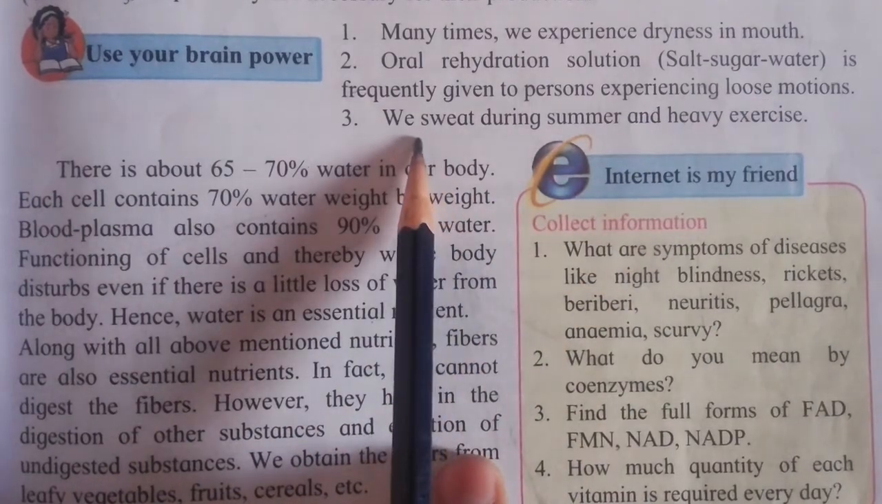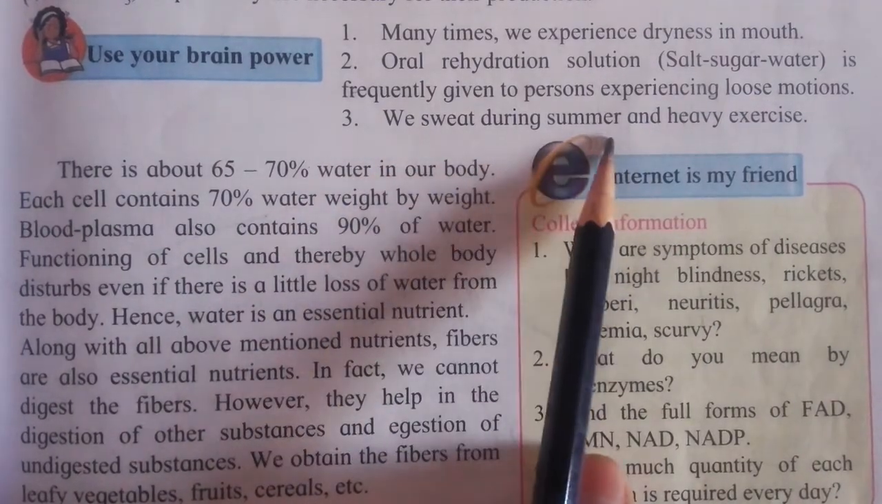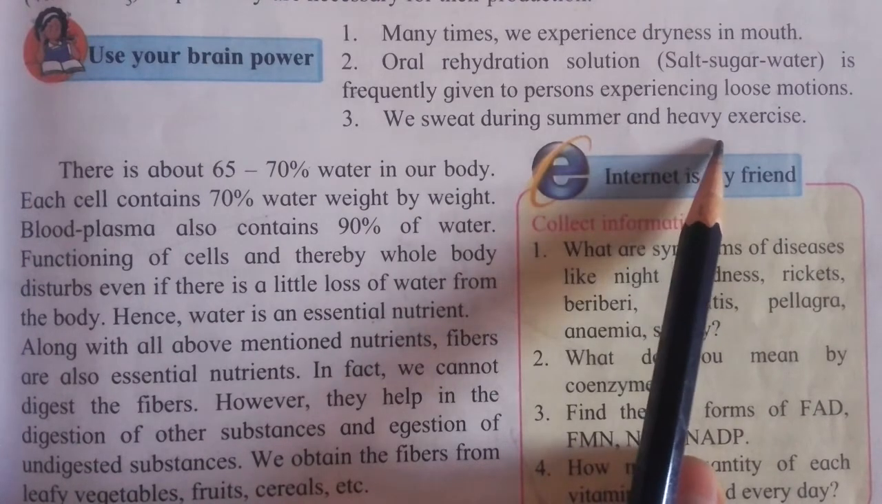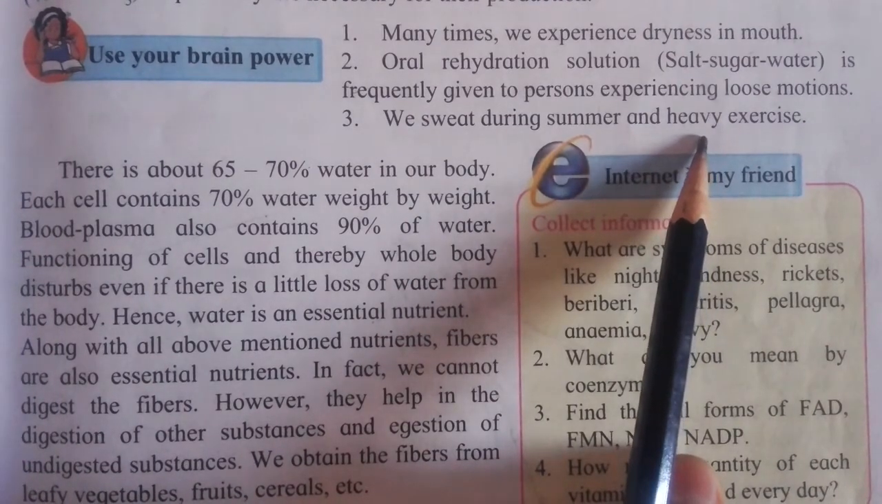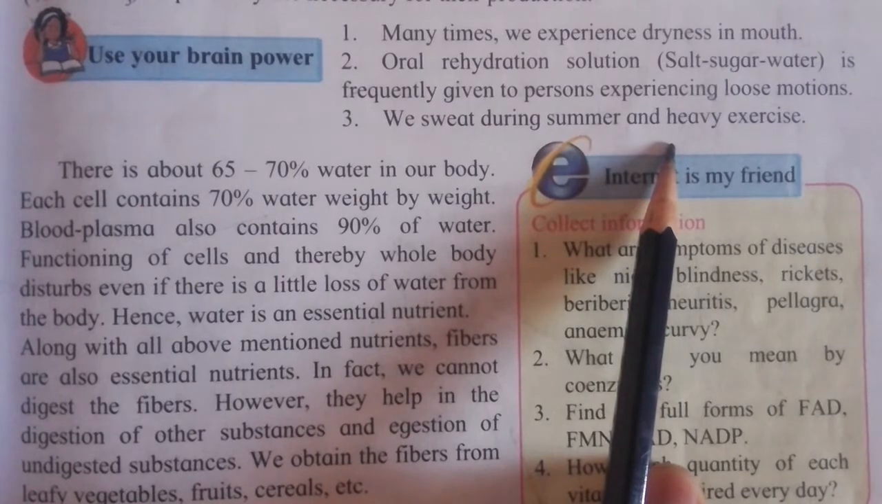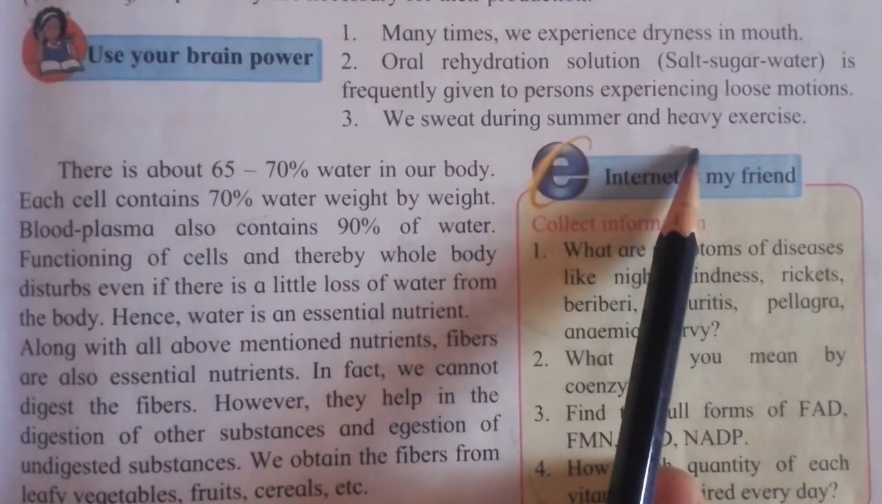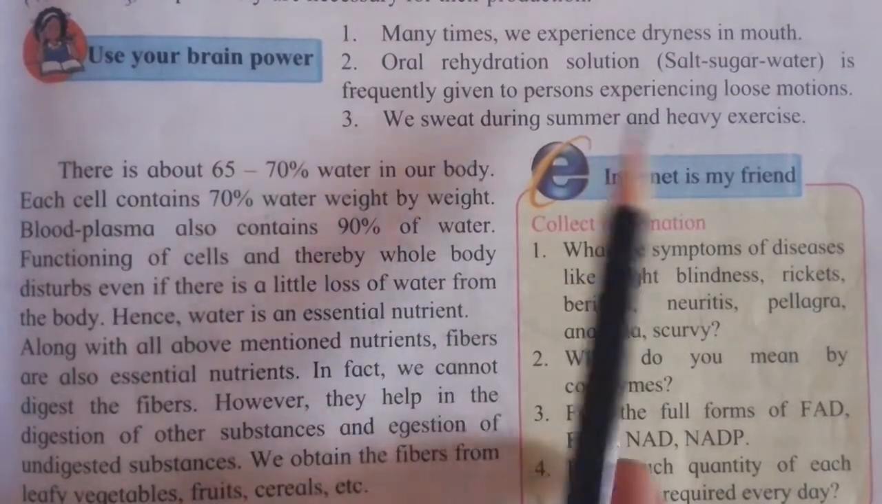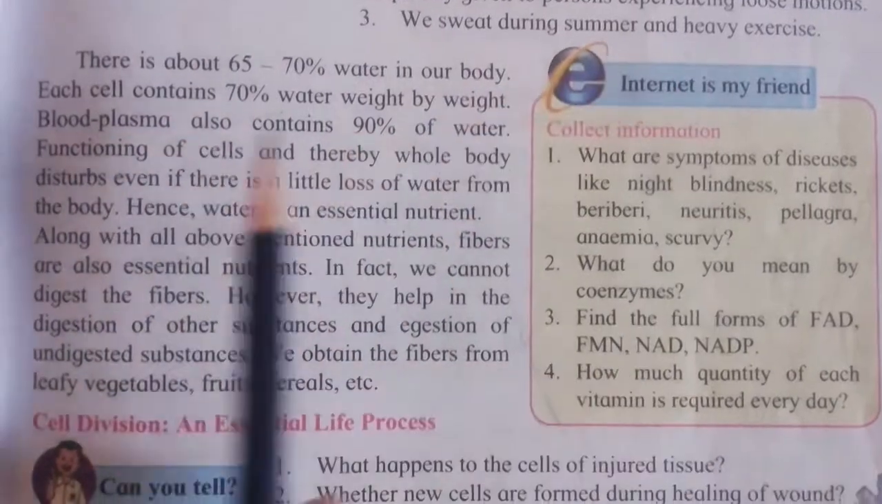Third question. We sweat during summer and heavy exercise. Whenever the environmental temperature increases, body temperature also increases. But by sweating, the body regulates its temperature to maintain balance with the surrounding or environmental temperature.